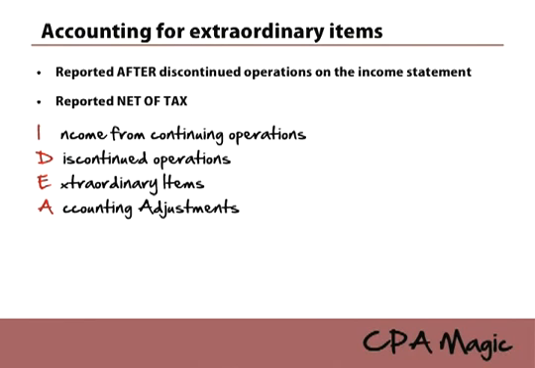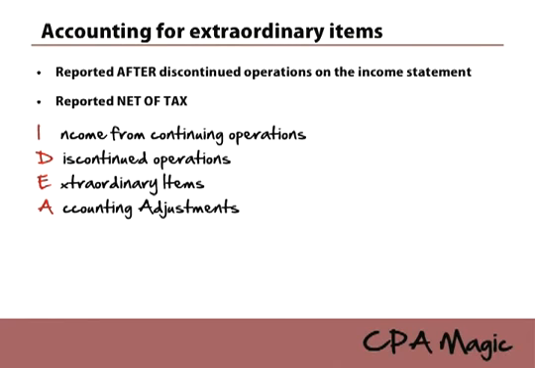Okay, you will definitely have a problem of some sort where you need to know that extraordinary items are reported net of tax. You might have a simulation where you're filling out an income statement, and you've correctly identified an extraordinary item, and you're going to remember to put it under discontinued operations, but you might just forget that it's reported net of tax. So please remember, net of tax after discontinued operations.